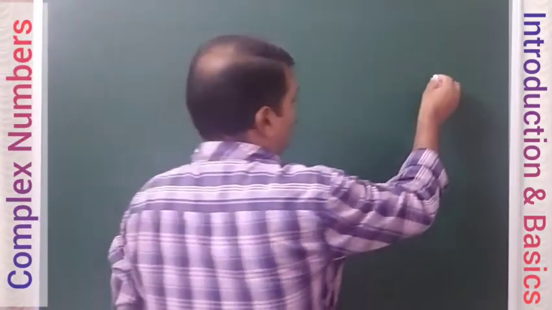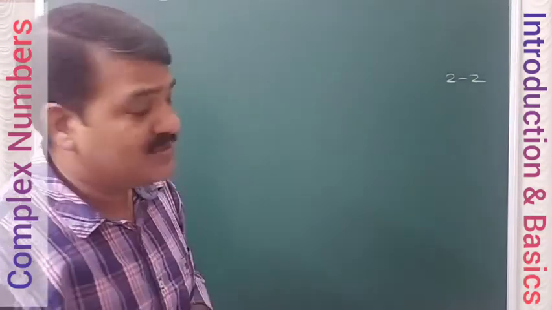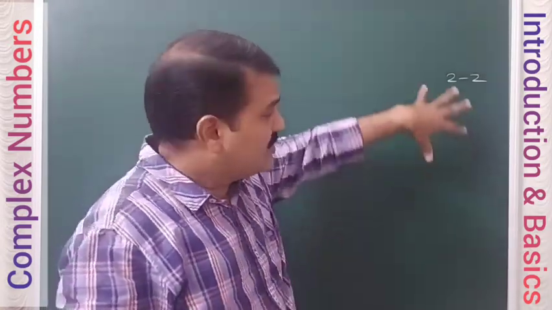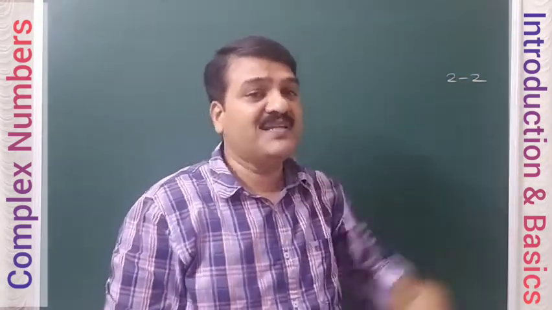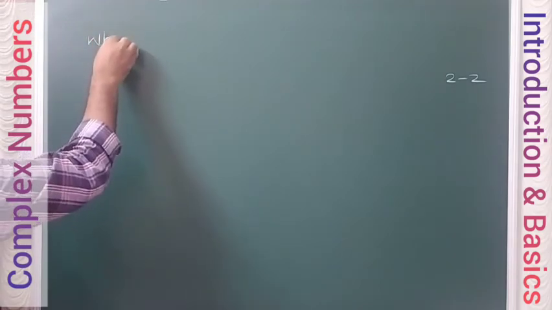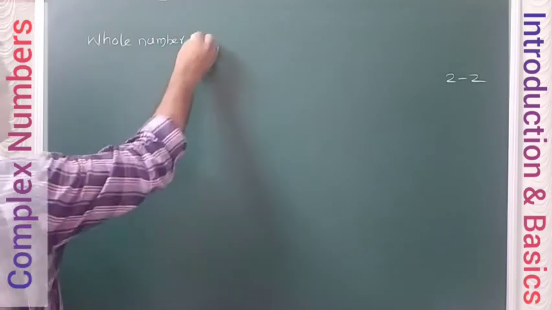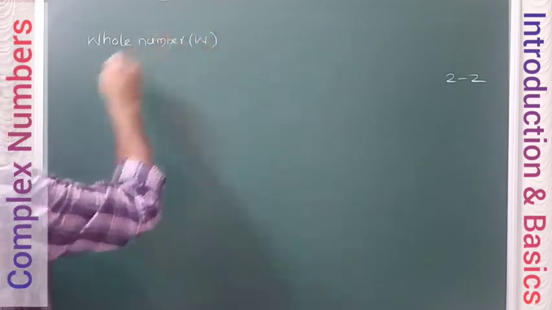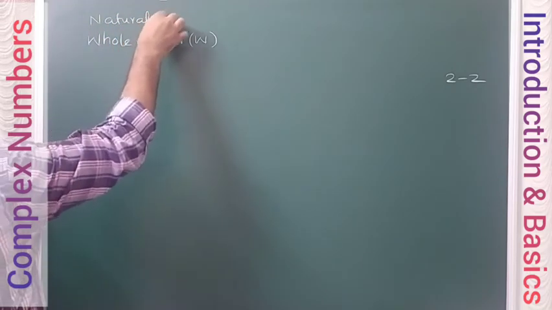Okay, what happens if you have 2 minus 2? Now this is not covered in natural numbers. 2 minus 2 is 0, and it is not covered. So therefore, to include this also, next after natural numbers, the whole number system is introduced. The whole number system is generally denoted by W.